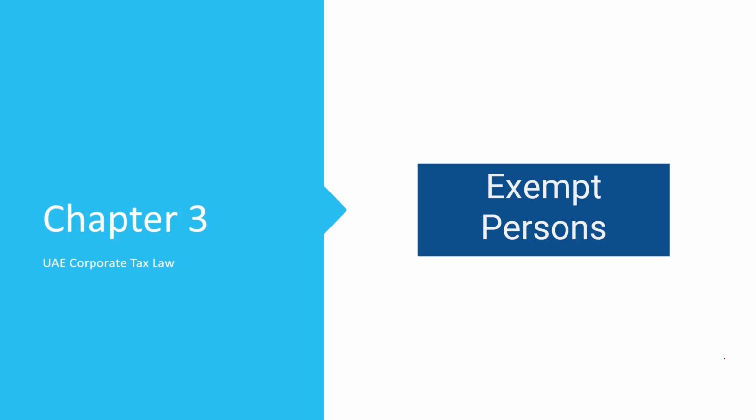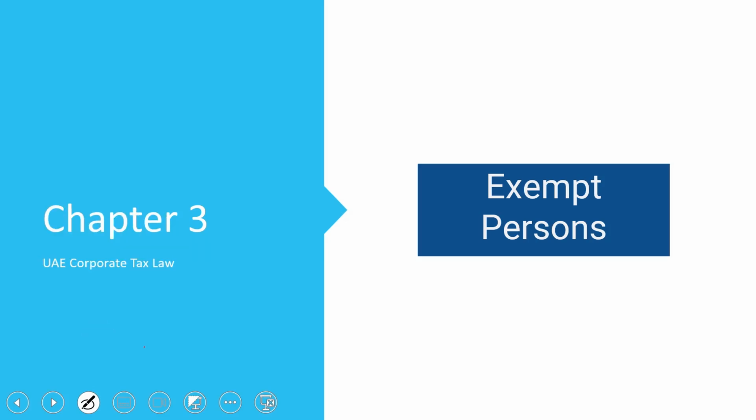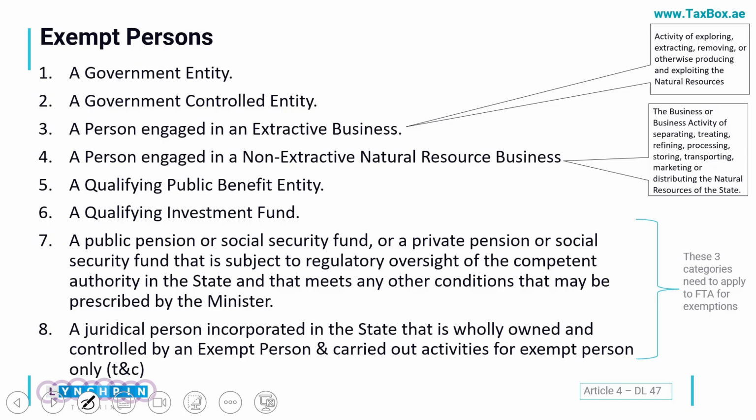In this section, we'll see the most important area, which is exempt persons. The persons who are categorically exempted by the UAE ministry, where it says that such people will be exempted from the application of the corporate tax itself. So let's now see who these persons are, and a few of the key areas we'll discuss in detail.